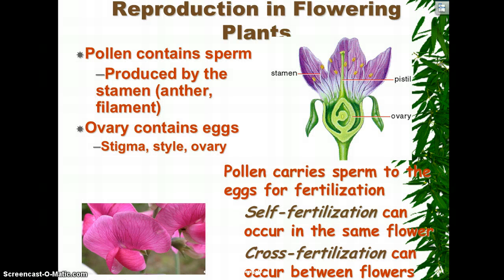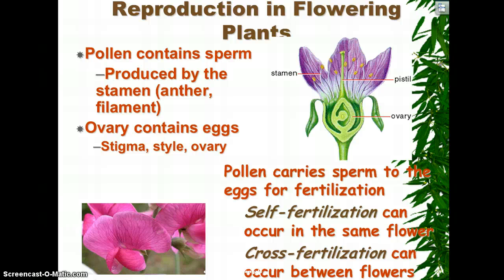In plants, the male part is known as the stamen, and it's made up of the anther and the filament, and the female part is known as the pistil, and it has the stigma, style, and ovary. The stigma is sticky so that the pollen can stick to it. The pollen then would travel down the style and get to the ovary, and then fertilize the egg that's there and make a baby plant or seed. And again, here's a definition for self-pollination versus cross-pollination.